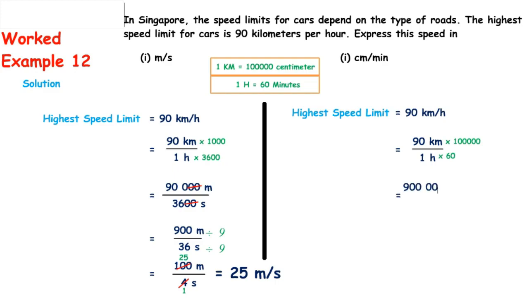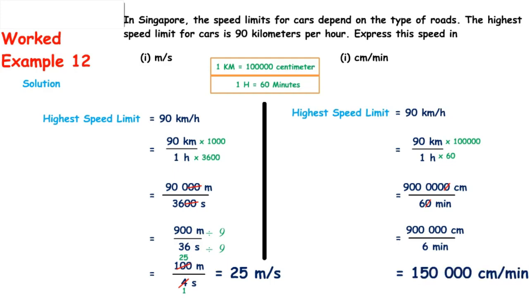Now, 9 million centimeters over 60 minutes. 1 zero cancels out. 900,000 over 6. 900,000 divided by 6 equals 150,000. Our final answer is 150,000 centimeters per minute.